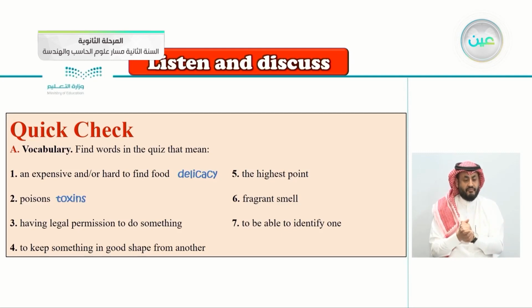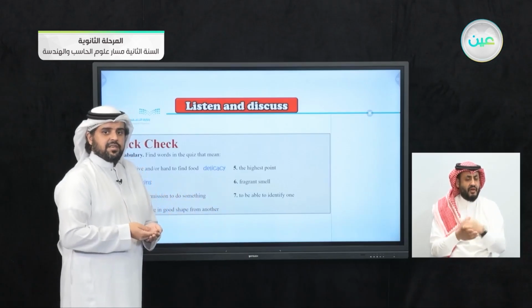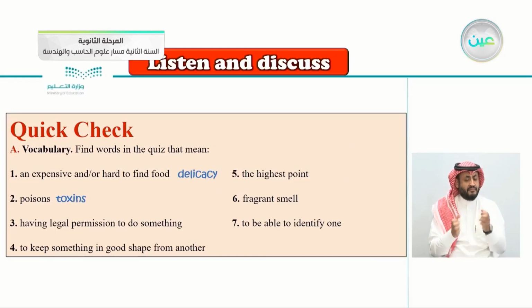Having legal permission to do something. When you have a legal permission to do something, what do we call this? Yes, this is an easy one here. To have a license, when licensed. To keep something in good shape from another. So what do we say here?